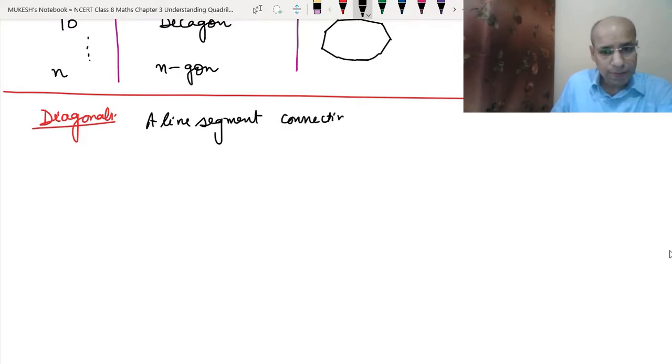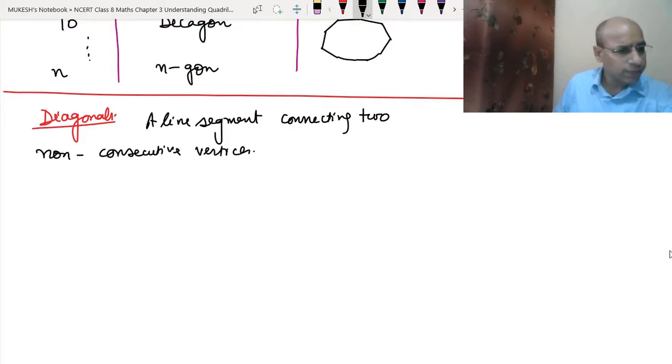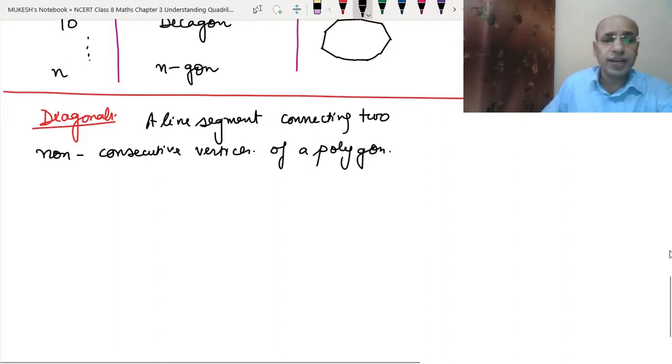connecting two non-consecutive vertices of a polygon. So actually in geometry we have to just understand it by drawing the figure.